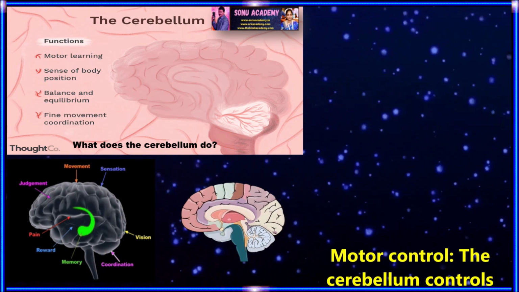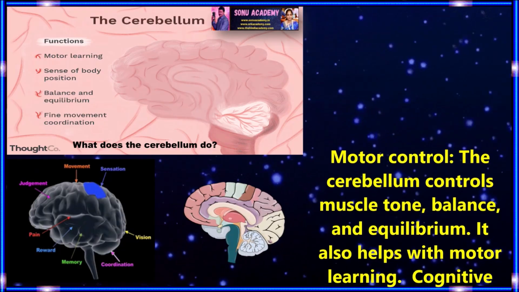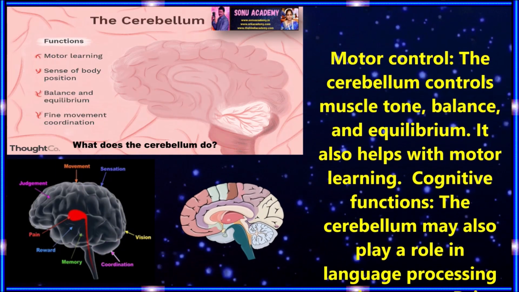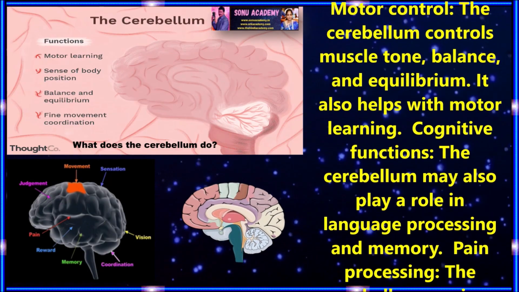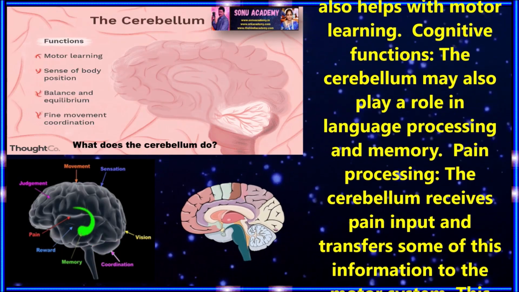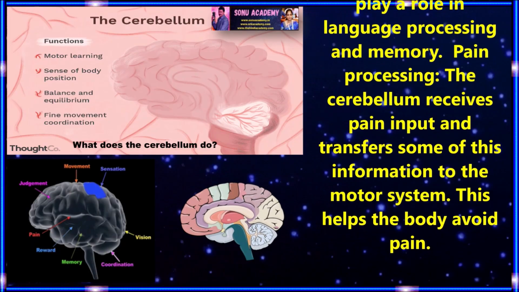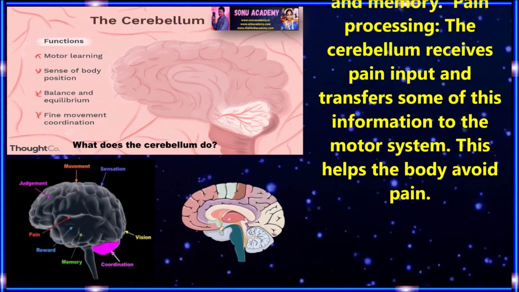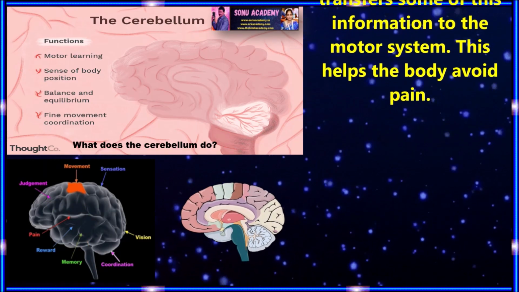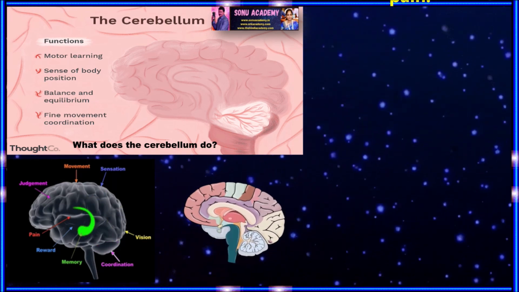Children, let us discuss exactly what the cerebellum does, and how it works in motor control. The cerebellum controls muscle tone, balance, and equilibrium. It also helps with motor learning and comes under cognitive functions. The cerebellum may also play a role in language processing, memory, and pain. Next, how does the cerebellum work in pain processing? The cerebellum receives pain input and transfers some of this information to the motor system. This helps the body avoid the pain.